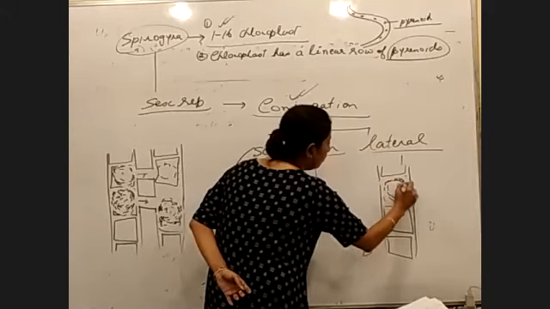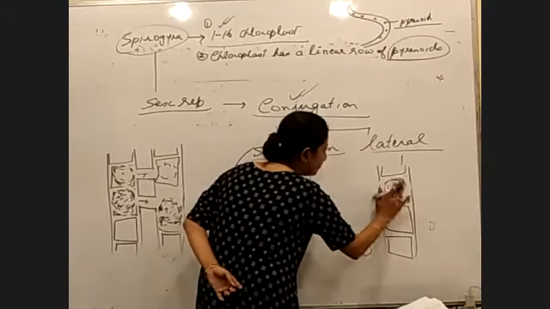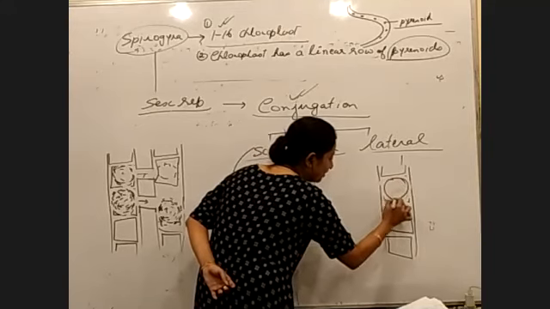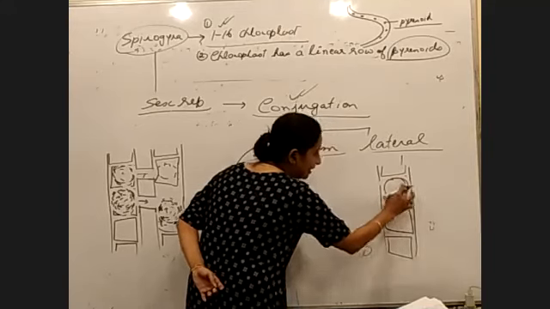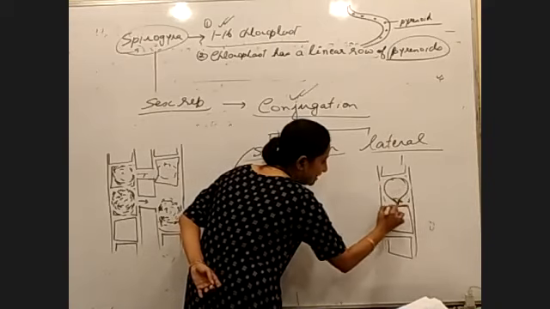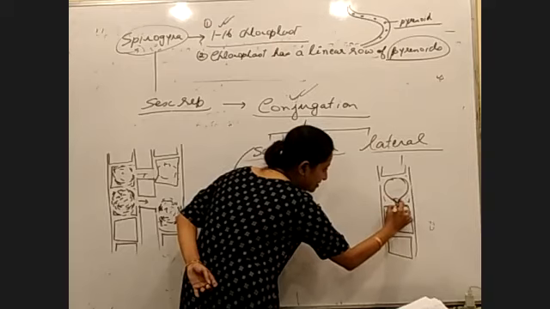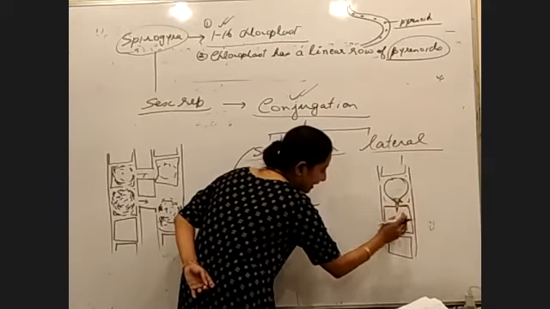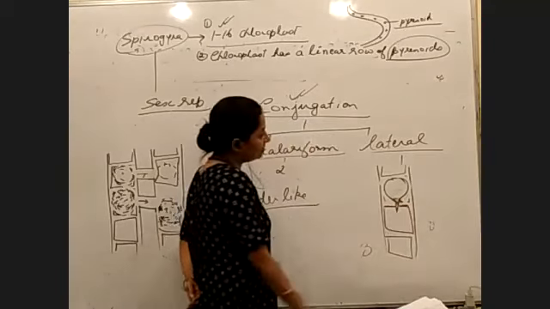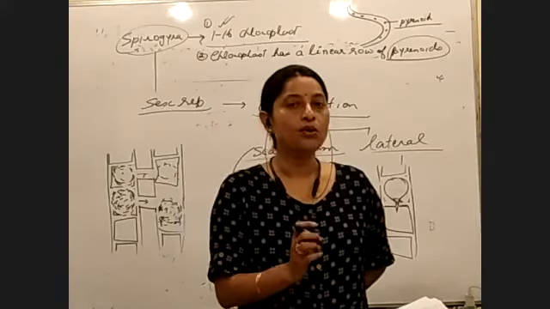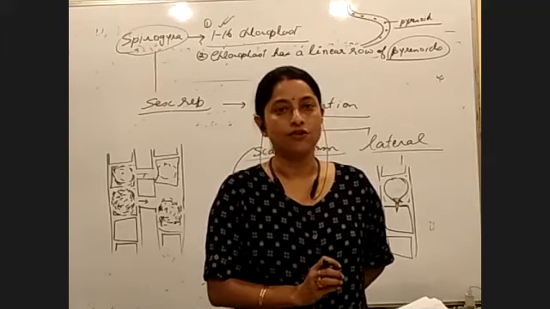right, what did it do? It will first become a pear shaped structure, a pointed structure will form, and all of its contents will pierce the wall of the second cell and enter, and then they will fuse with this. Is the point understood? In case of lateral, only one filament is involved.